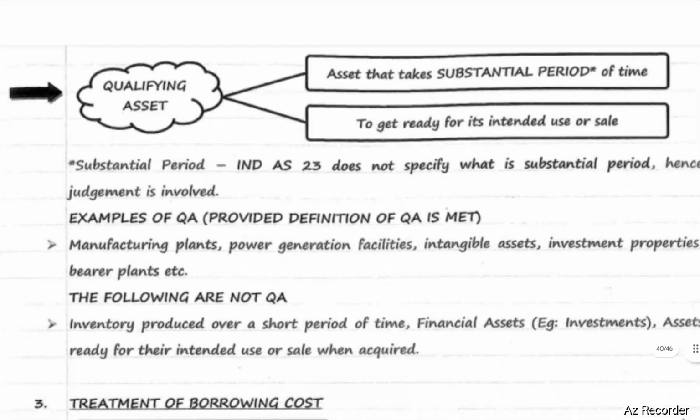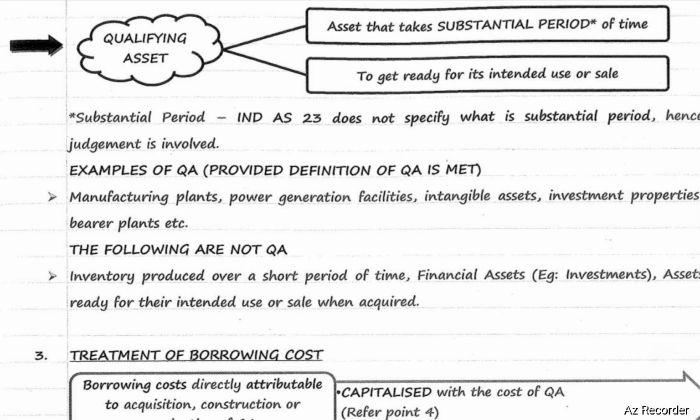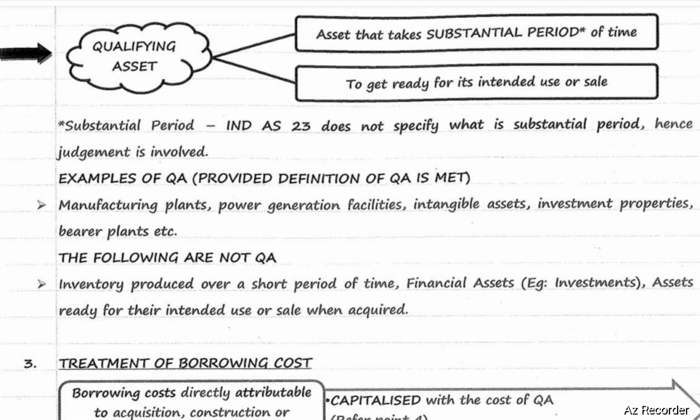Next, qualifying asset. Qualifying asset is an asset that takes substantial period of time to get ready for its intended use or sale. Substantial period. As per Ind AS 23, it does not specify what is substantial period. Hence, it depends upon the judgment to decide whether it is substantial period or not.